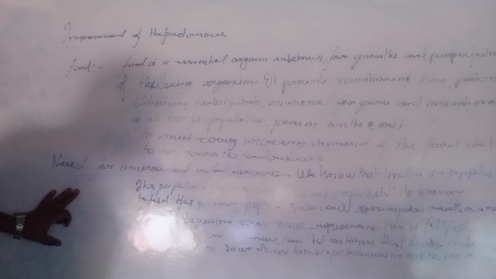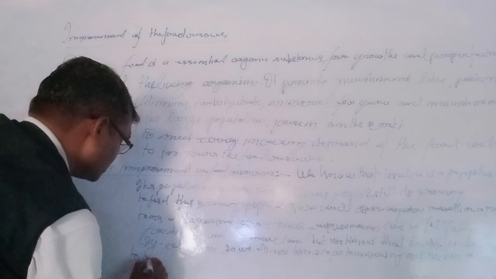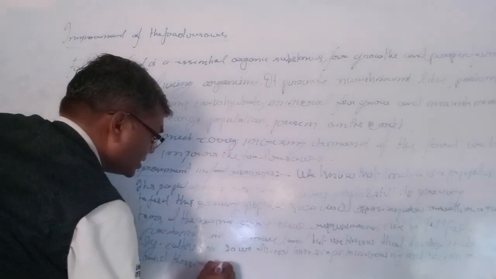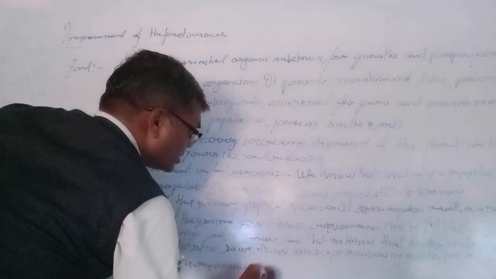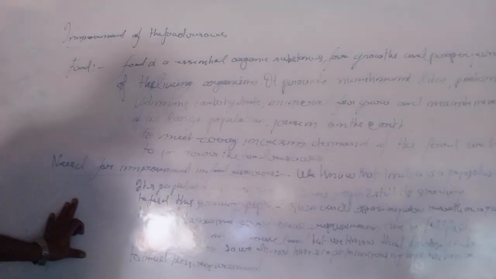To meet these requirements, different types of revolutions have been going on, like the green revolution, white revolution.